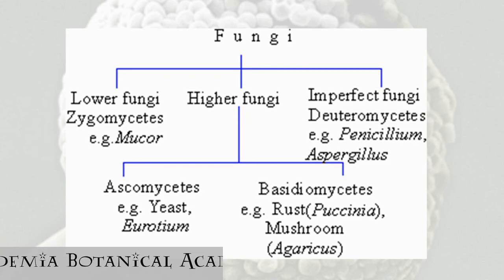Later on, when molecular studies were done, people found out that Eurotium is nothing but Aspergillus's sexual stage. So all the fungi whose sexual stage has not been found are kept under imperfect fungi, and once the sexual stage is known, they are picked up from that class and put under the appropriate class. In this case, Aspergillus was picked up from Deuteromycetes and put under Ascomycetes.